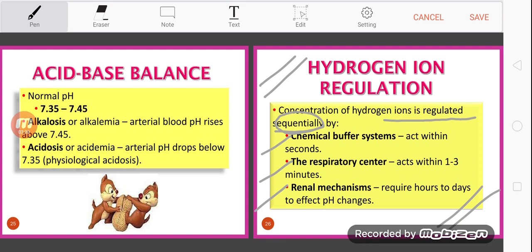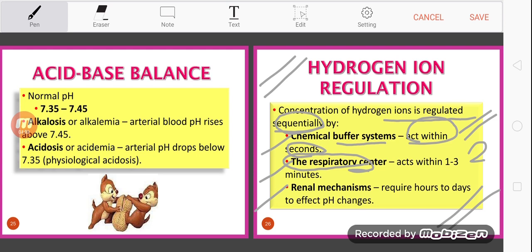Sequentially means if hydrogen ion fluctuates, the first line of defense, the first system that reacts to the hydrogen ion fluctuation, is the chemical buffer. It acts within seconds. If the H plus fluctuation is severe, then after the chemical buffer reacts, the second line of defense, the respiratory center, will take over to minimize the effect of hydrogen ion fluctuation.